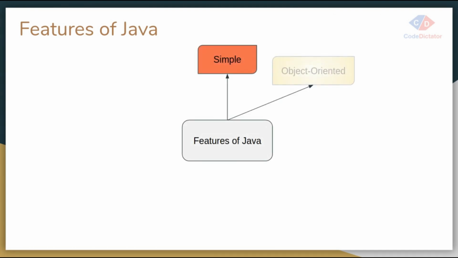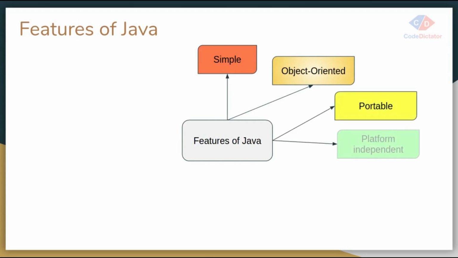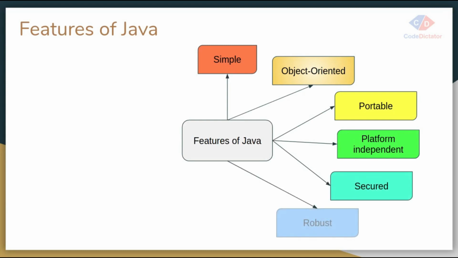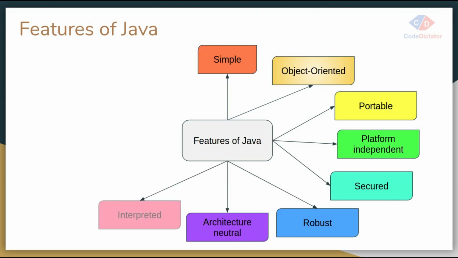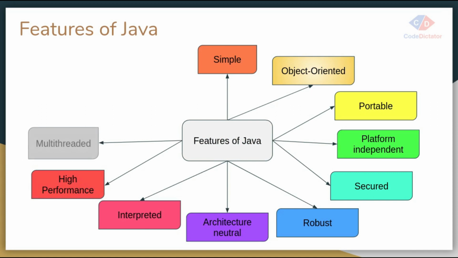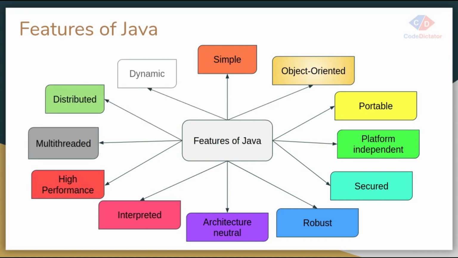Features of Java: simple, object oriented, portable, platform independent, secure, robust, architecture neutral, interpreted, high performance, multi-threaded, distributed and dynamic. So let's understand all these features one by one.